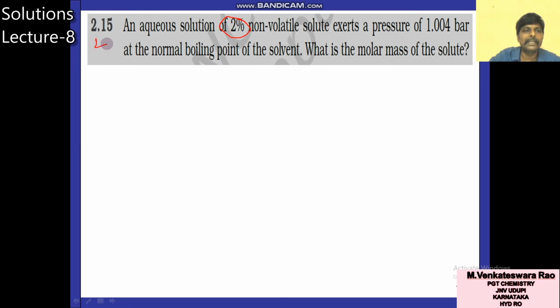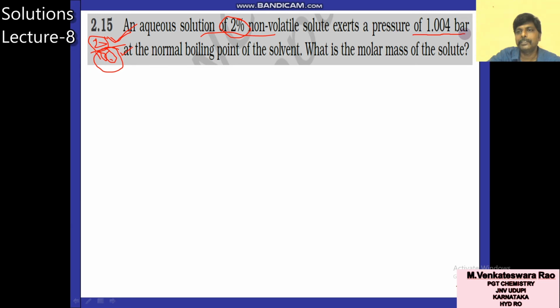Already in the first classes I explained, 2% means 2 per 100. 2 grams is the mass of solute, and 100 grams is the mass of solution. That is the meaning of 2%.